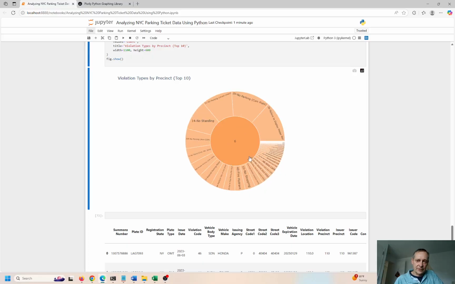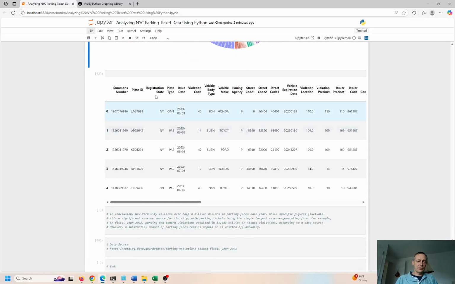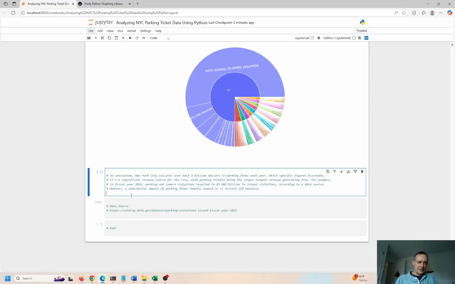So I like this a lot. It's pretty interesting. It's very interactive. No parking plate. I guess they had no plate on the car. Failure to display meter. No standing. And I just love the way you can interact with the chart and expand it and contract it and then see all the details of that. So that is pretty cool. I'm going to delete that. I was experimenting with something, didn't really work out.